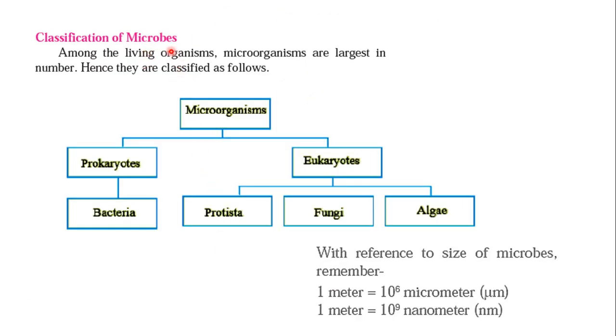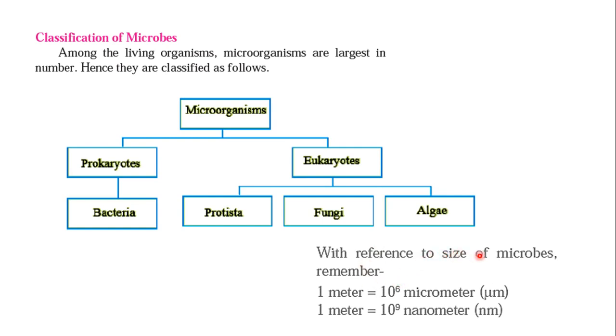Now see, among living organisms, microorganisms are the largest in number, hence they are classified as follows. The microorganisms are divided into prokaryotes and eukaryotes. Prokaryotes contain only bacteria, and eukaryotes contain protista, fungi and algae. They are very small in size.